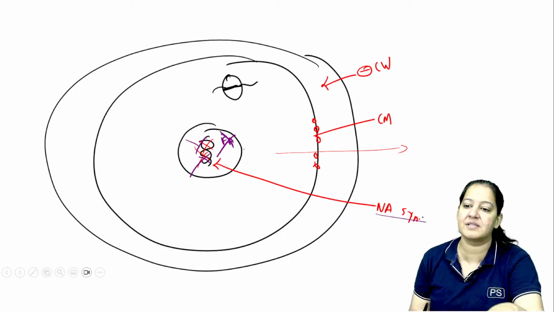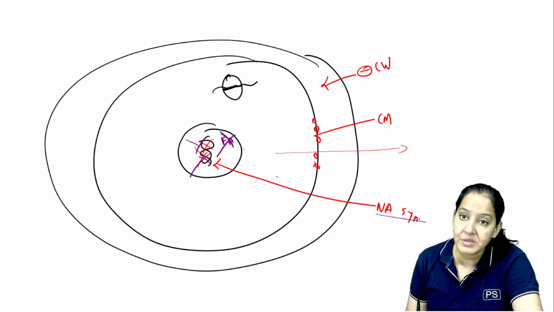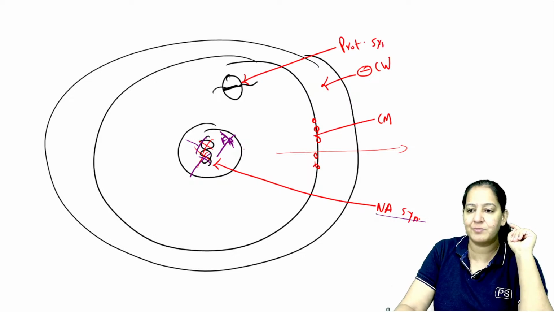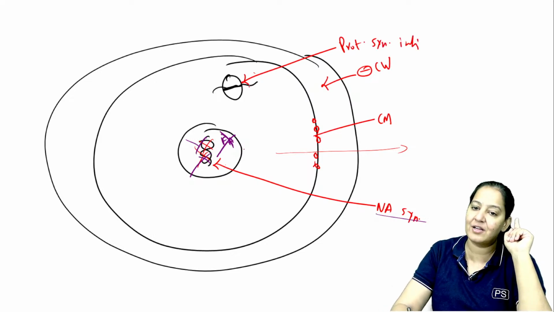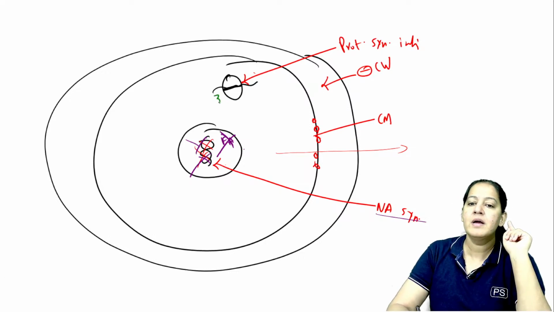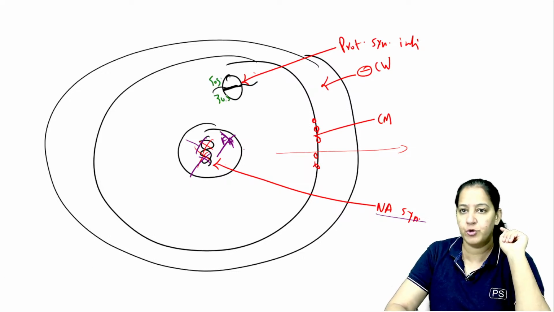And lastly, the most important, protein synthesis inhibitors. There are certain drugs, protein synthesis inhibitors, that act on the ribosome. In the ribosome we have two portions. What are the two portions of the ribosome? 30S and 50S. These are the two portions of the ribosome.